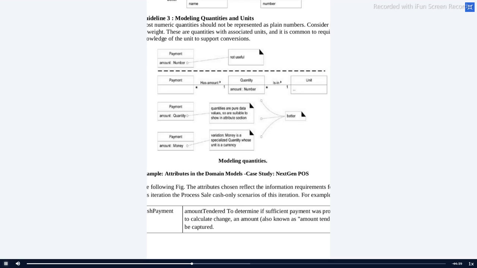Am I audible? Yes, sir. Okay. Have you noted this diagram? Shall I explain it very clearly? Okay, yes, sir.